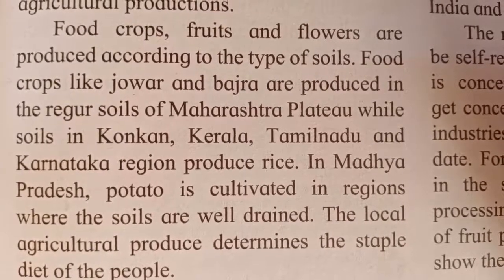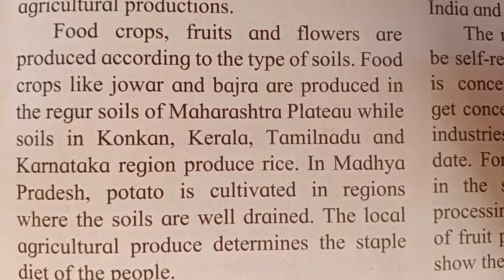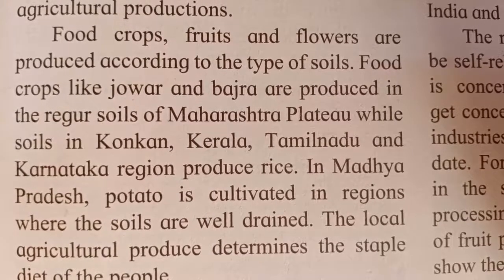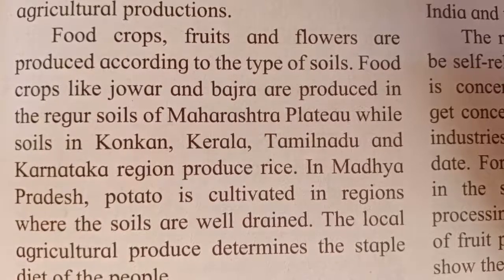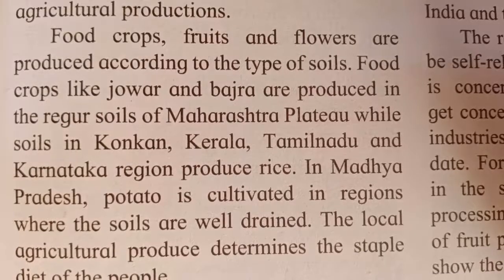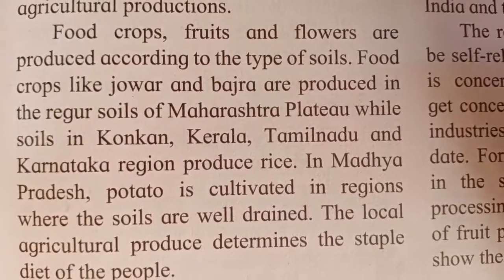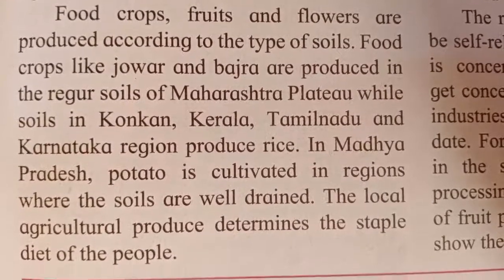So as I had told you all, jowar and bajra are produced in the regur soils of Maharashtra Plateau, whereas in the Konkan, Kerala, Tamil Nadu and Karnataka region, the soil which is available is more suitable for the cultivation of rice, and thus rice is grown in this part of India.